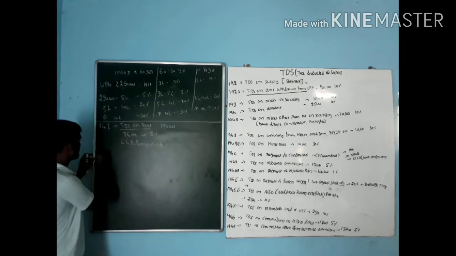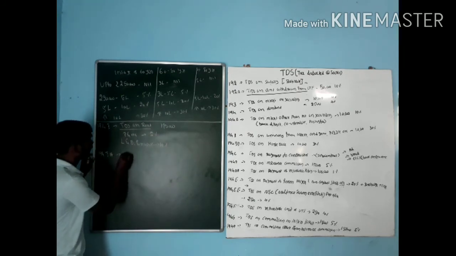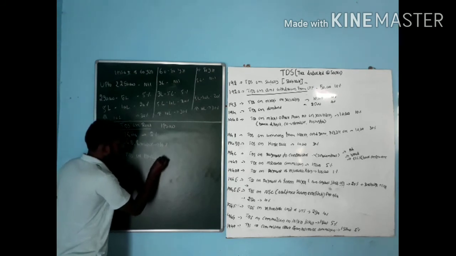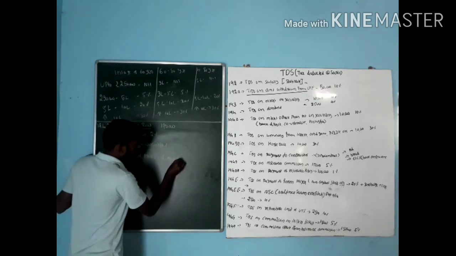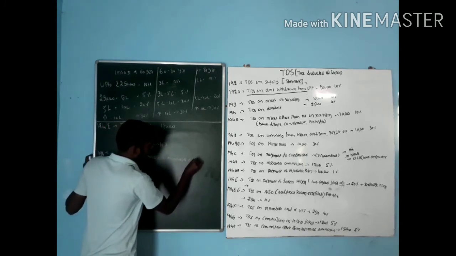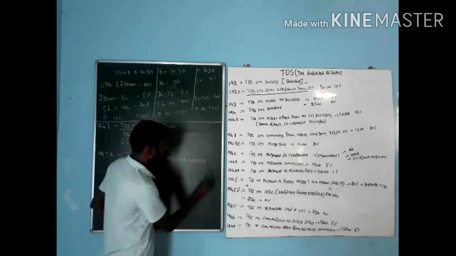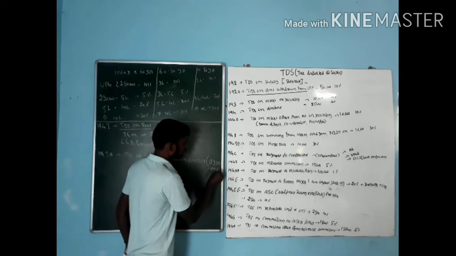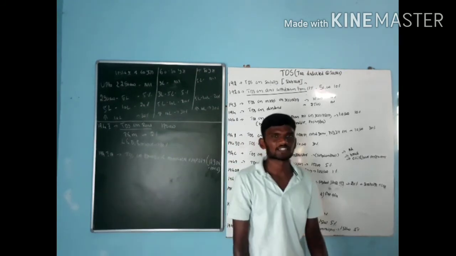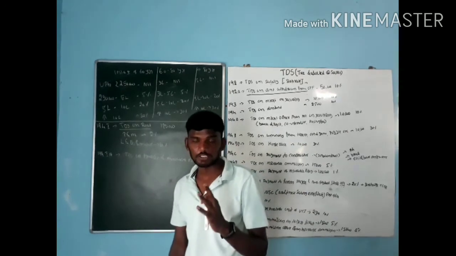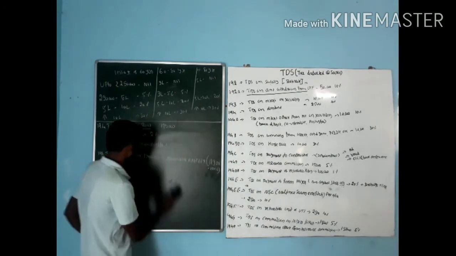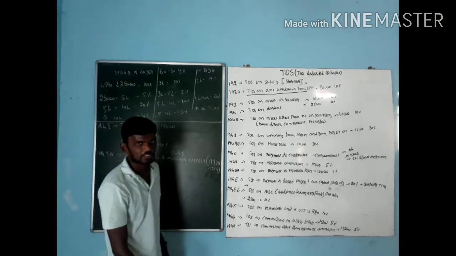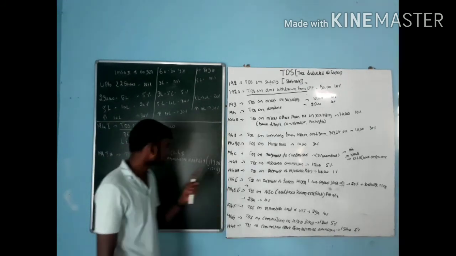Next one, 194IA, that is TDS on transfer of immovable property except agriculture land. You should not consider any kind of agriculture land. Transfer is nothing but sale. If you are going to sell any kind of immovable property, what does it deal with? Only two things: land and building.